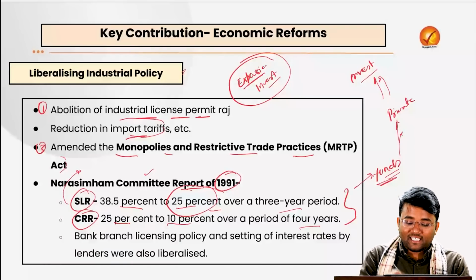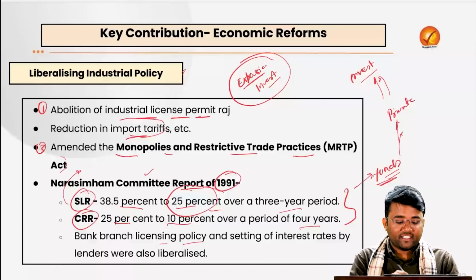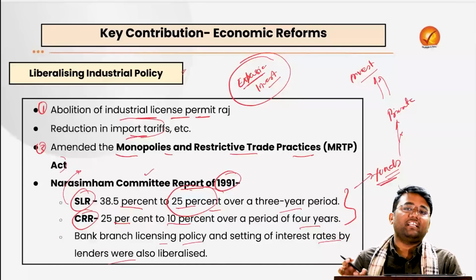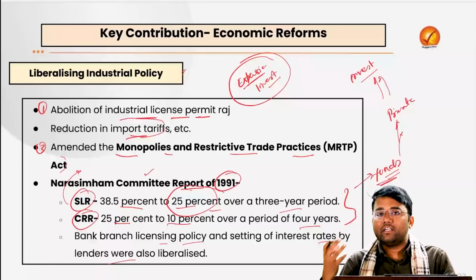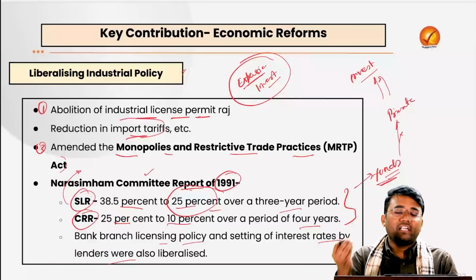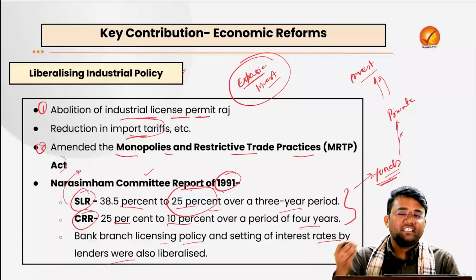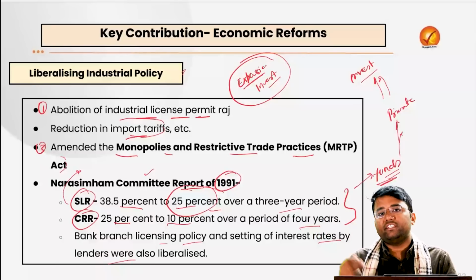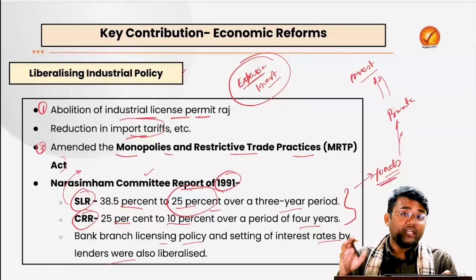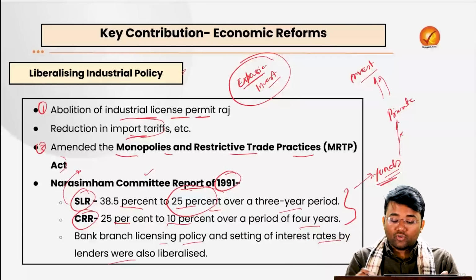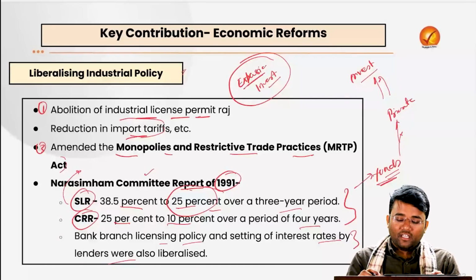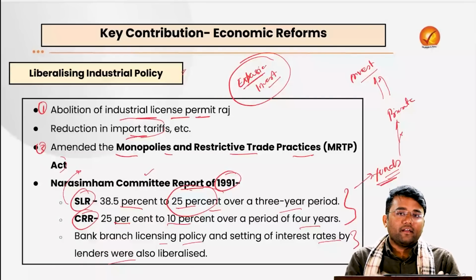Also, the bank branch licensing policy and the setting of interest rates by the lenders were liberalized. Earlier, it was decided by the central bank itself on what basis and at what rate they would be lending. Even for small things, they had to get clearances from the central bank, that is RBI, if they wanted to expand their branches or open new branches. All these things they had to take clearances from RBI itself. So in this way they were demotivated to expand and the financial sector was taking a headwind.